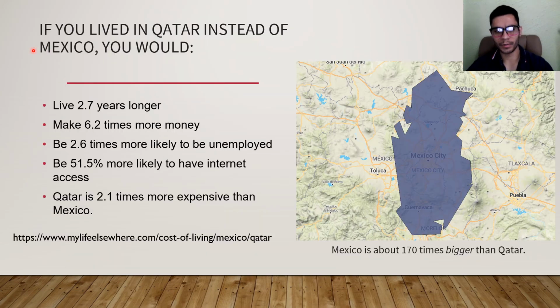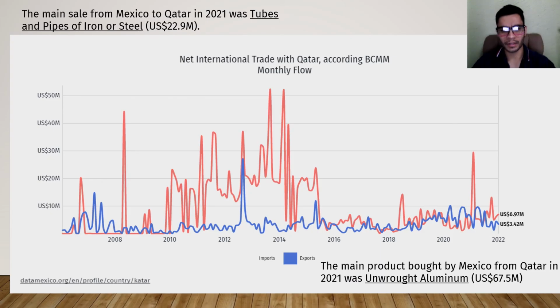So what would happen if you lived in Qatar instead of Mexico? You would live 2.7 years longer, make 6.2 times more money, be 2.6 times more likely to be unemployed, and 51.5% more likely to have internet access, and Qatar is 0.2 times more expensive than Mexico. And if we laid out a map, Mexico is about 170 times bigger than Qatar, so Qatar is rather a small country. Let's look at the net international trade, Mexico with Qatar.